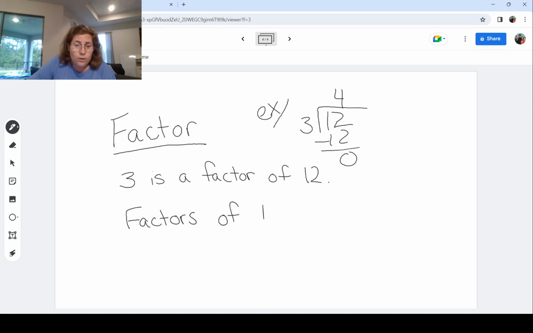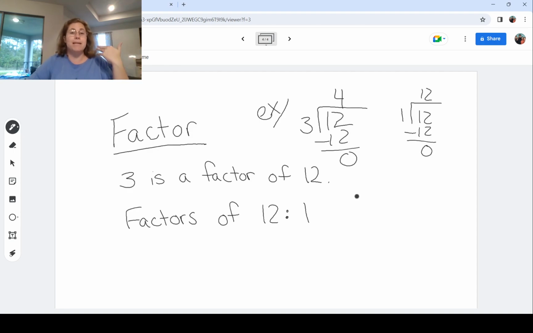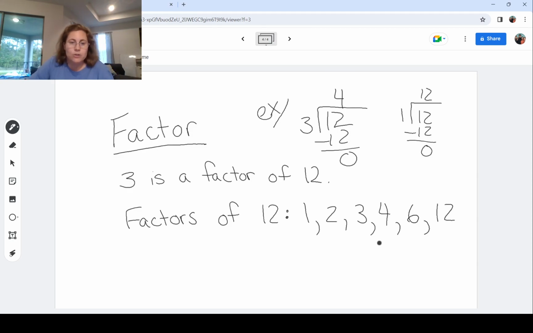we could say that we have 1, because 1 divides into 12 evenly. If I were to write out the long division, 1 times 12 is in fact 12, and I have no remainder. You might see some people will use a definition where they say there is no remainder. That's what it means to divide in evenly, okay? So 1 is a factor of 12. 2, because 2 divides into 12 6 times evenly, no remainder. 3, we just discovered it. 4, obviously, because 3 times 4 gets us it. And then 6, and last but not least, 12. These are actually all the factors of 12.